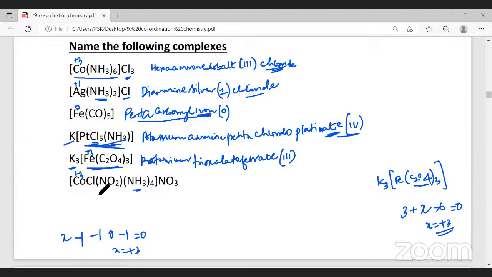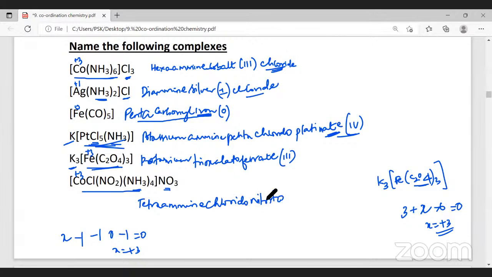Now it is a cationic complex, and this is an anion. So the complex has to be named first. We have 3 different ligands: ammonia, nitrito and chlorine. So we have to name them according to alphabetical order. So it will be tetraammine, because we have 4 ammonia. A comes first, tetraammine. Then we have chlorido, and then we have nitrito.